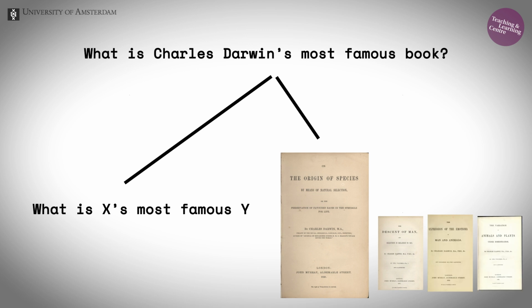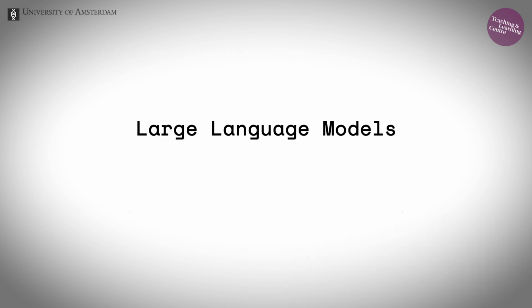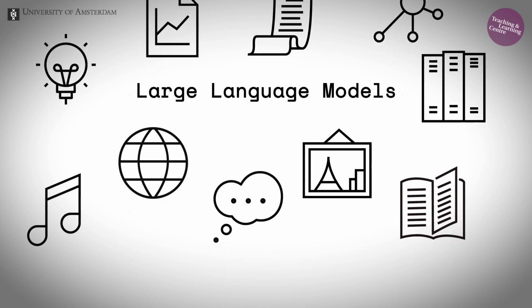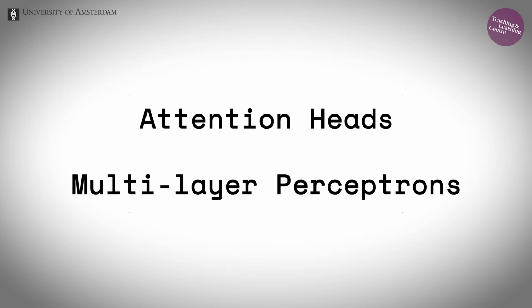So how do they actually do it? Well, large language models are so large that it is very difficult, in fact, to tell exactly how they represent the knowledge that they have acquired. But we do know how the basic components work that do all the work. These basic components are called attention heads and multi-layer perceptrons.